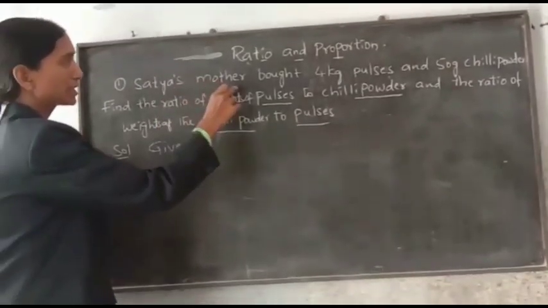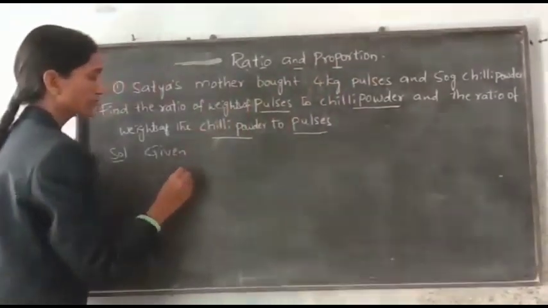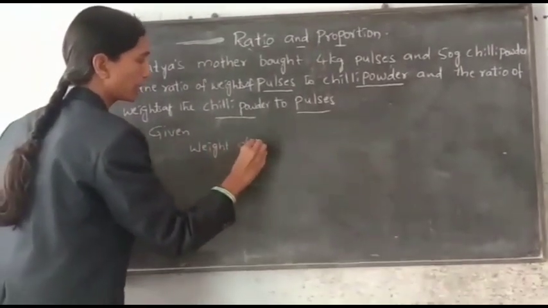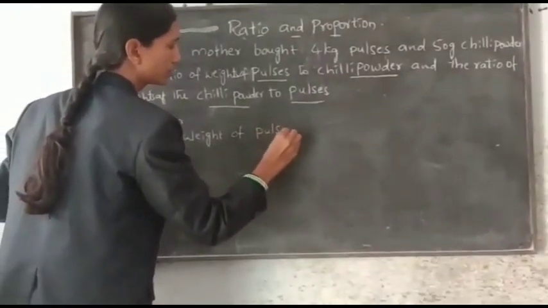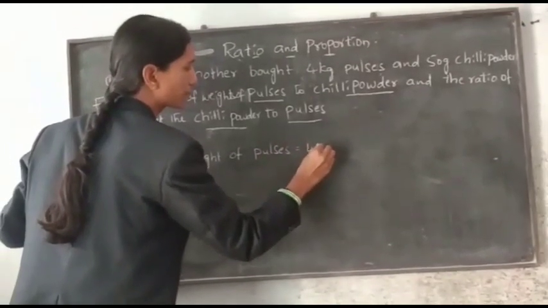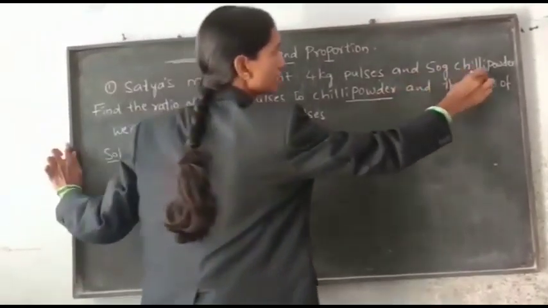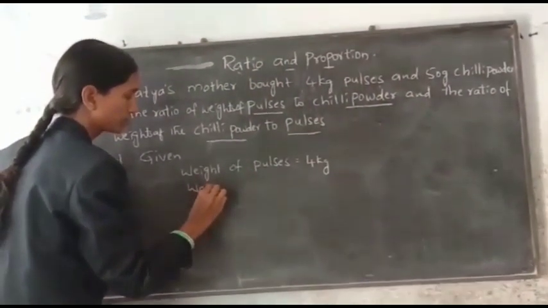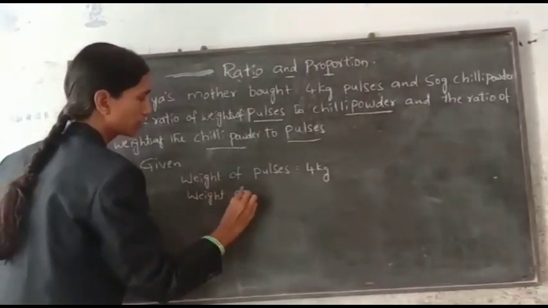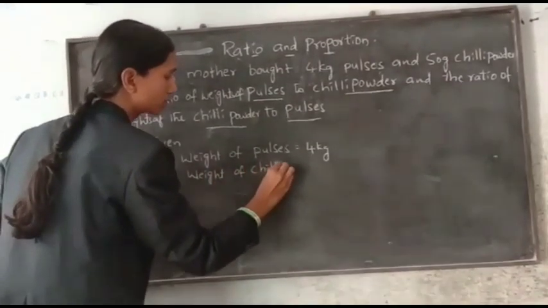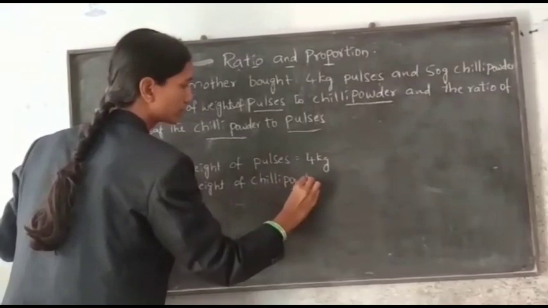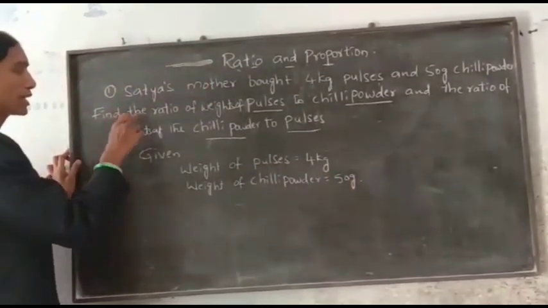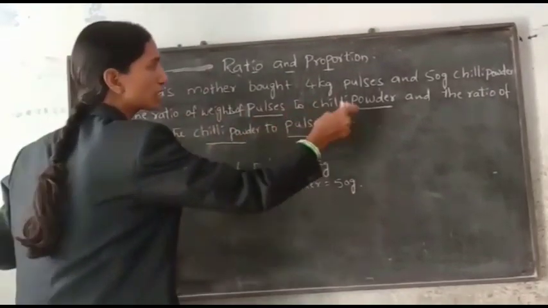Given: Satya's mother bought 4 kg pulses. Weight of pulses is equal to 4 kg. Next, she bought chili powder 50 grams. Weight of chili powder is equal to 50 grams. Okay, now the question: find the ratio of weights of pulses to chili powder.